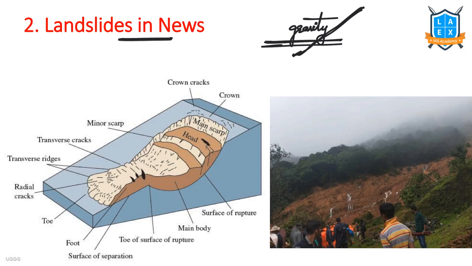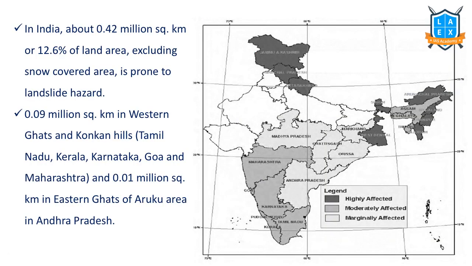The upper part of the area from which land slips is called the crown, and the area where the soil gets deposited is called the foot region, and the edge of this is called the toe region. We need to know these terms, right? We need to know the definition, these terms, and the types of landslides. Right, let us understand the vulnerability map of landslides in India.